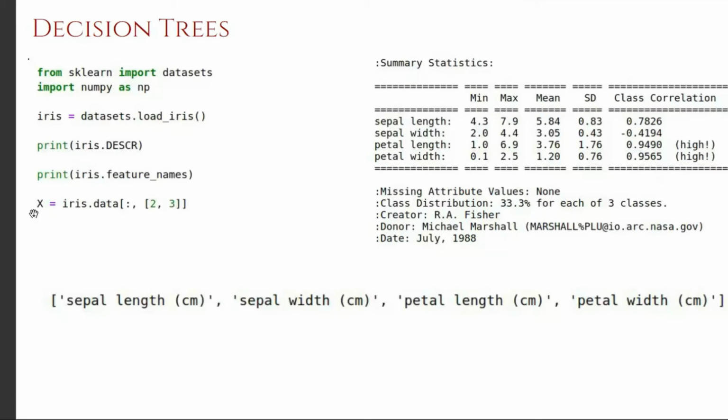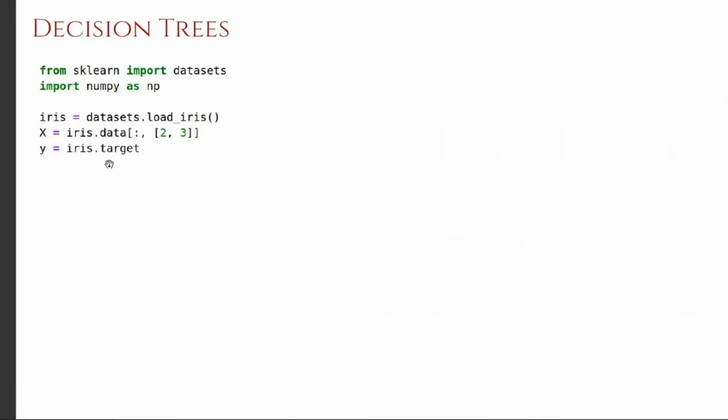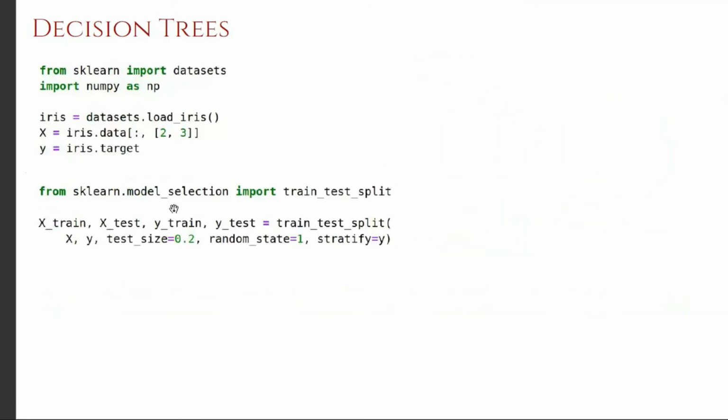That is my X. And what will be the Y? It will be the class label name, which is available in the variable called target. So you have X and Y, and the target as well. Once you have X and Y, we can split the data into training and testing, 80% training and 20% testing data set.